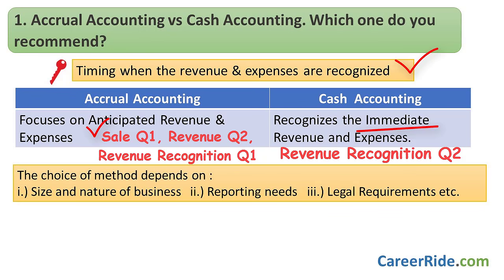Since the two methods have their own advantages and disadvantages, it is difficult to recommend any one of them. The choice of the method depends on various factors like the size and the nature of the business, reporting needs, legal requirements, etc. The small businesses, proprietorships, businesses that don't rely on credit transactions, etc. usually use cash accounting method for its simplicity and ease of implementation, because their primary focus most often is tracking